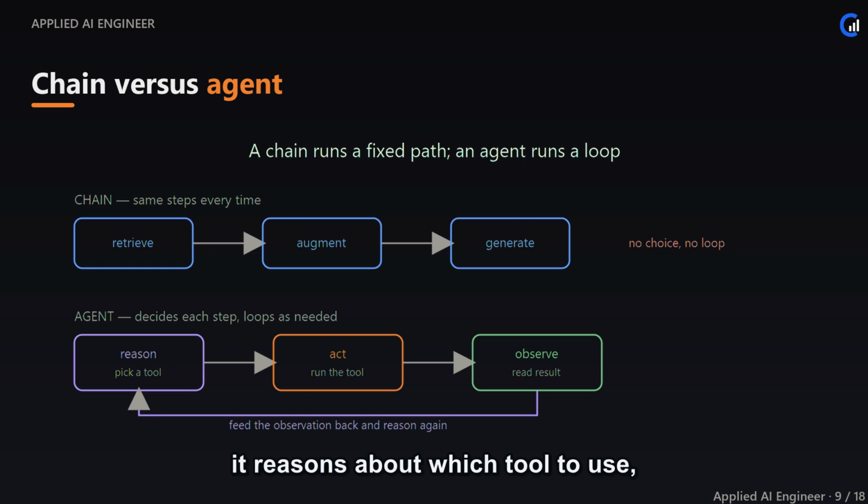It reasons about which tool to use, acts, observes the result, and then loops back to reason again with that new fact in hand. The agent doesn't follow a fixed path. It builds the path one step at a time. That loop, reason, act, observe, repeat, is the whole idea of this module.